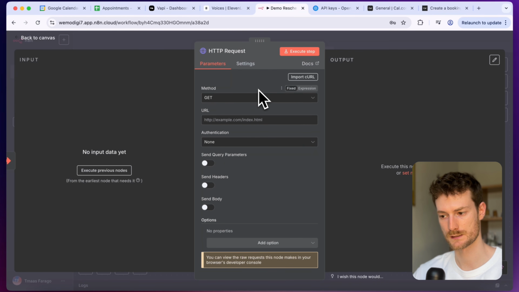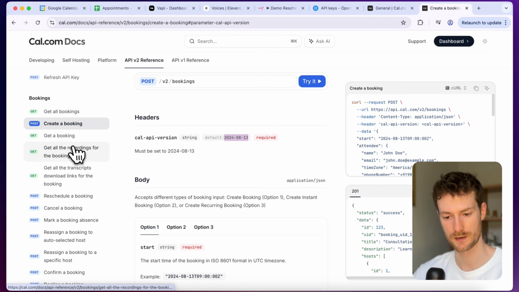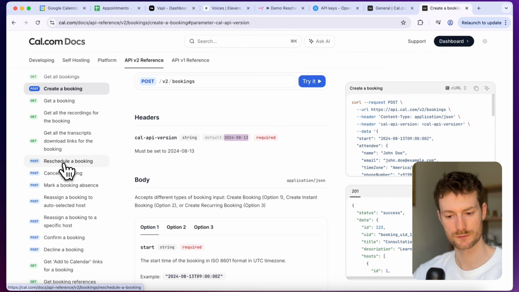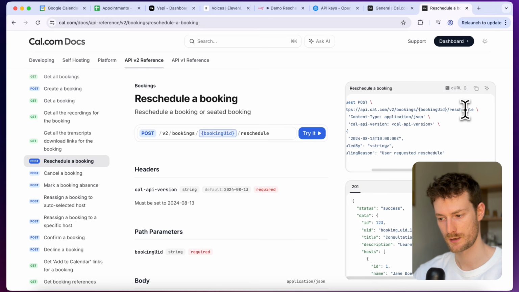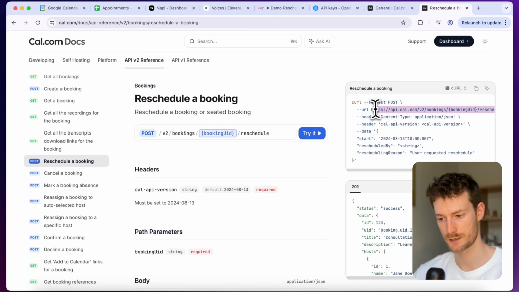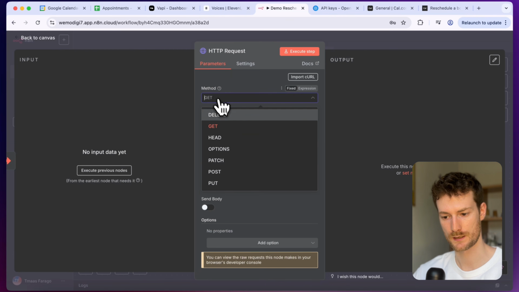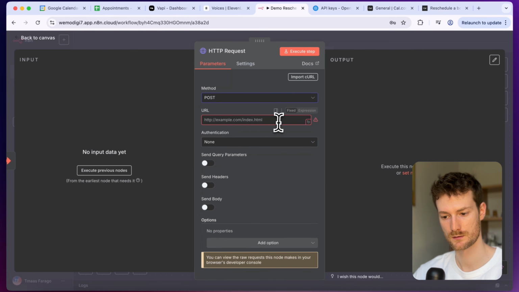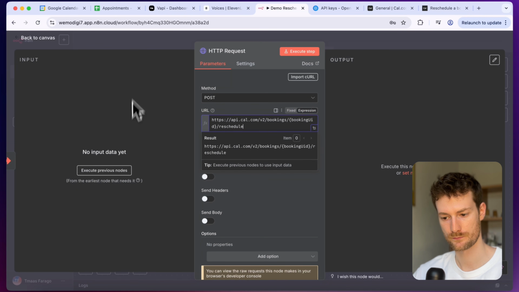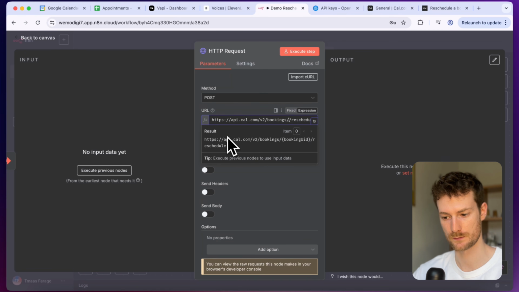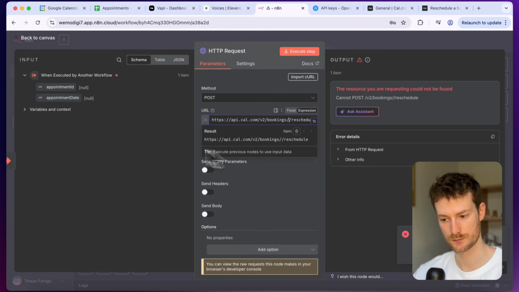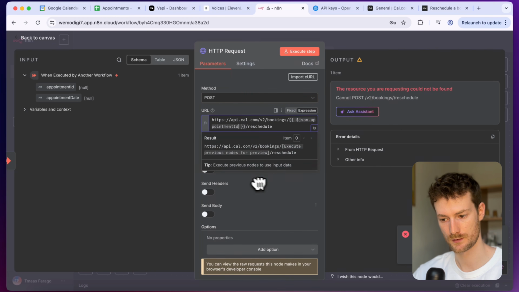And before we fill these in, let's go back to the Cal API documentation, and let's go to reschedule booking. And here, let's also copy this URL. It will be a post request. So let's go back to n8n. Let's switch this to post. And let's provide the URL. And don't forget to switch this to expression because we need to pass the booking ID here. So to do that, I'm going to execute the previous node, and I'm going to drag the appointment ID here.